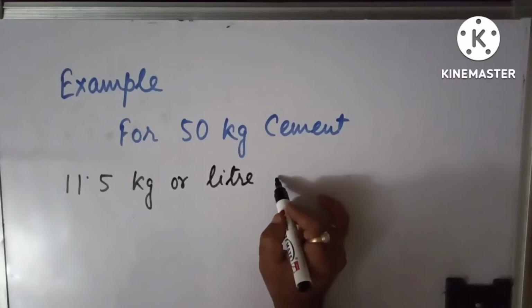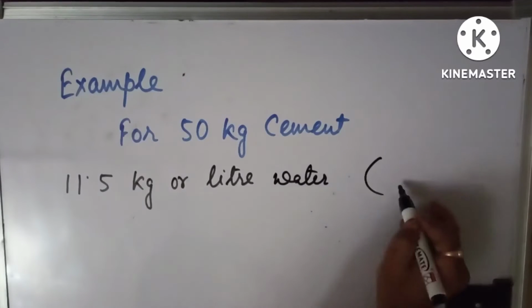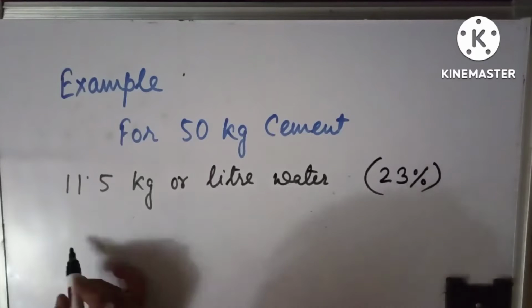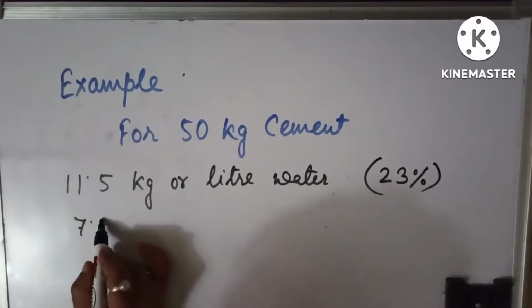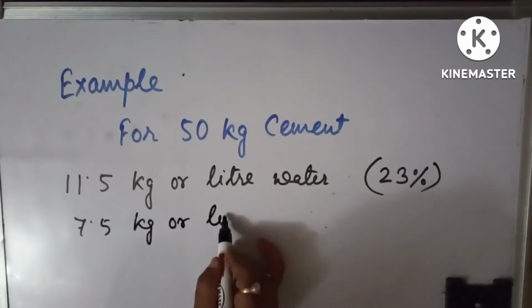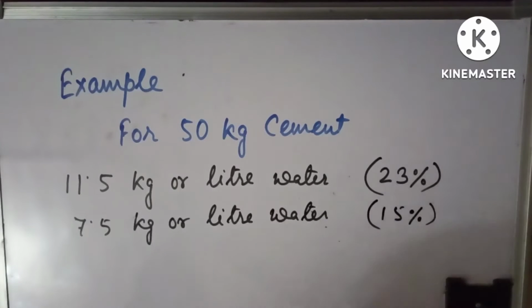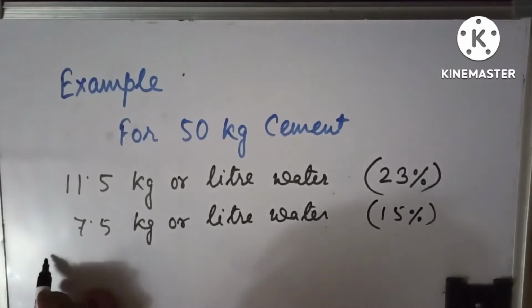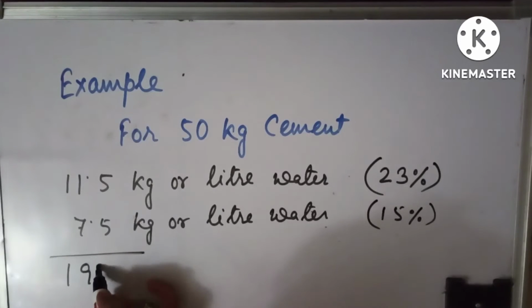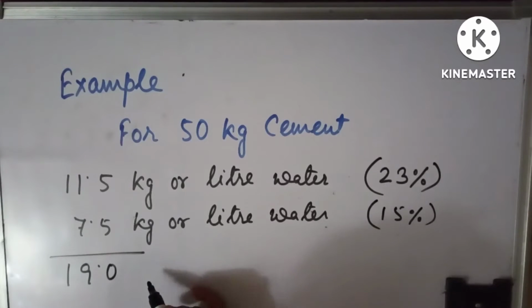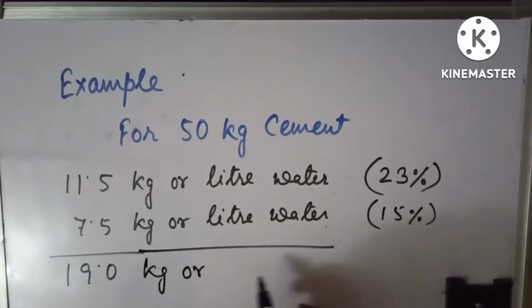Now with an example, if we are using 50 kg of cement for preparing a concrete mix, then we will first require 23% for complete hydration of that cement. That is, 23% of 50 kg is 11.5 kg of water, and the additional 15% which is to be entrapped in the CSH gel pores is 15% of again 50 kg, that is 7.5 kg. The total of 19 kg of water is required for 50 kg of cement.